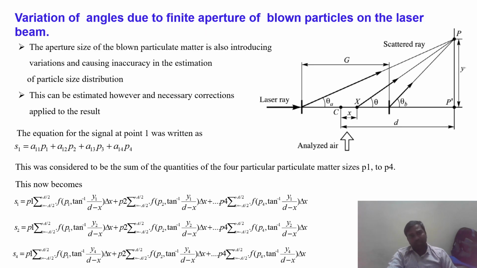Variation of angle is due to the finite aperture of the particle and the laser beam. This is an explanation. From here we consider only four particles. In this, the particle was considered to be the sum of everything. Here we have the d value, the difference between d minus x and y, all derived in this particular place, and the summing of these gives us the mass concentration of a particular pollutant or particular pollutant size, maybe PM2.5 or PM10 or PM1, like that.